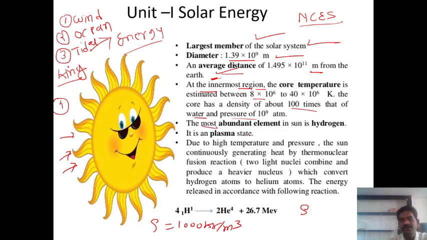Okay, the most abundant element in the sun is what? We know it is hydrogen. It is in plasma state, at very high temperature. We know solid, liquid and gas. Another is what? Plasma, and plasma has very high temperatures.